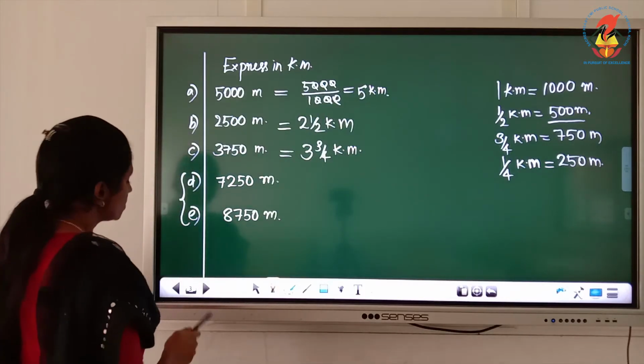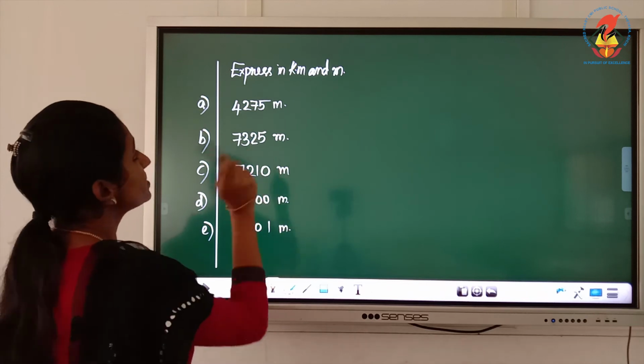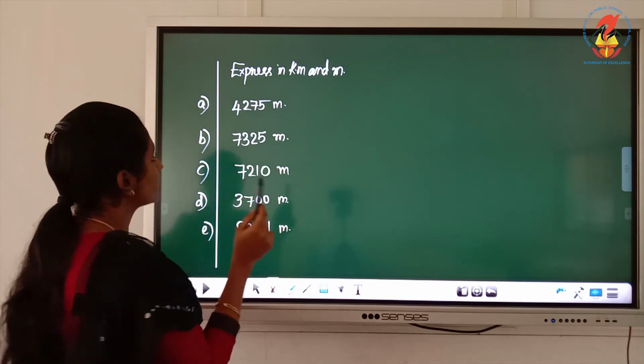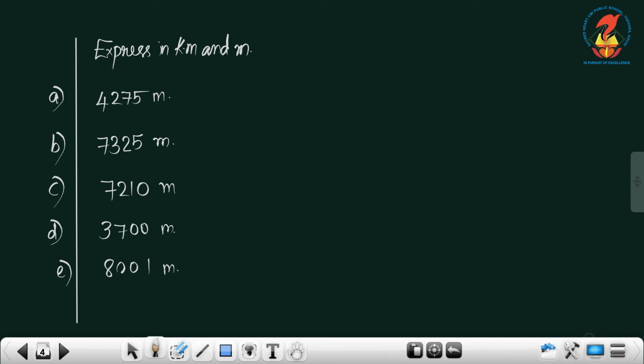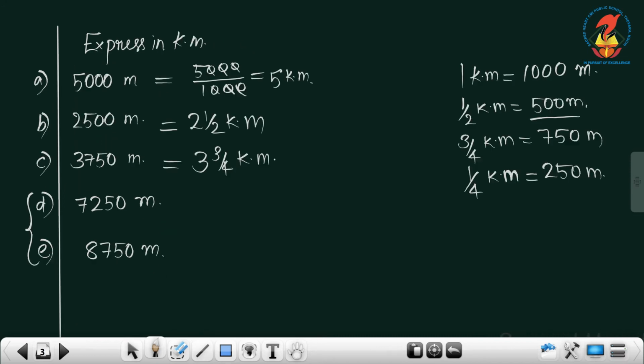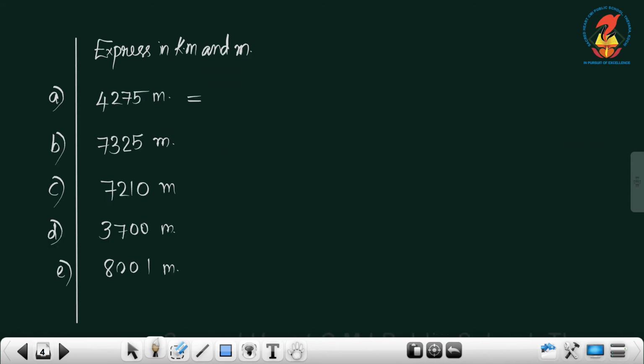Okay, we are moving to the next section. Express in kilometer and meter. On the previous page I already wrote that 1 kilometer is equal to 1000 meter, half kilometer is equal to 500 meter. Same things we are discussing here also. 4275 we can express in kilometer and meter. How? 4000 means 4 kilometer and 275 meter.